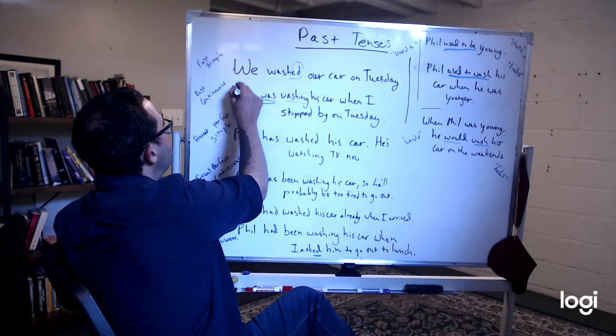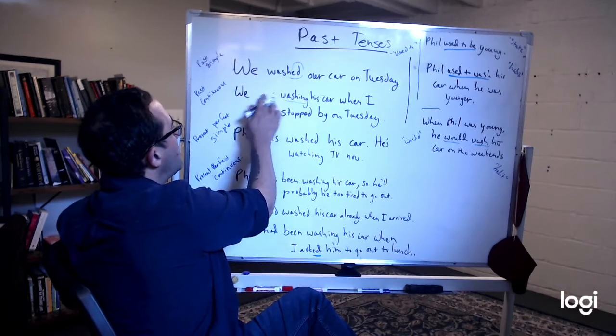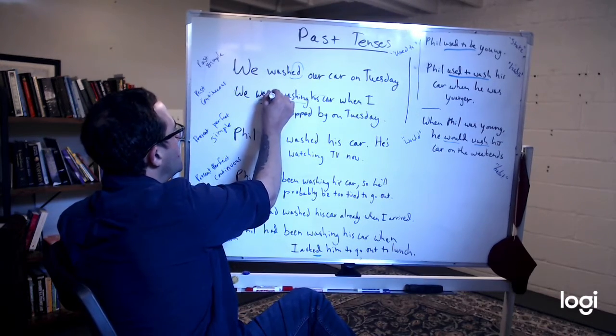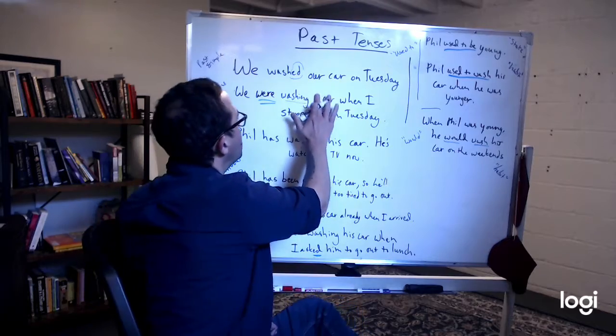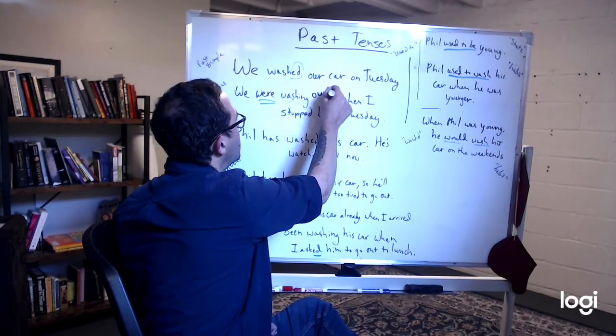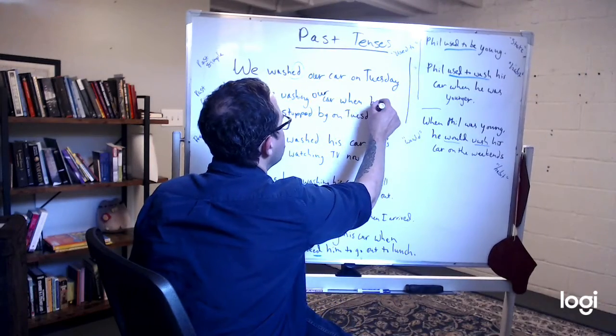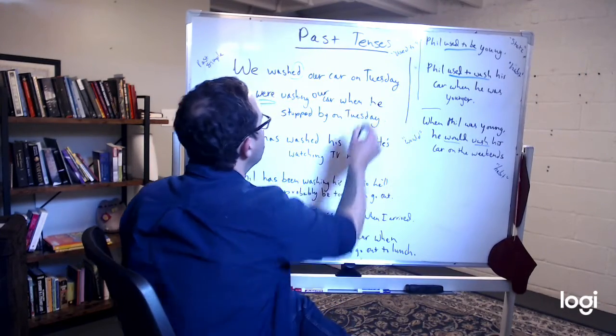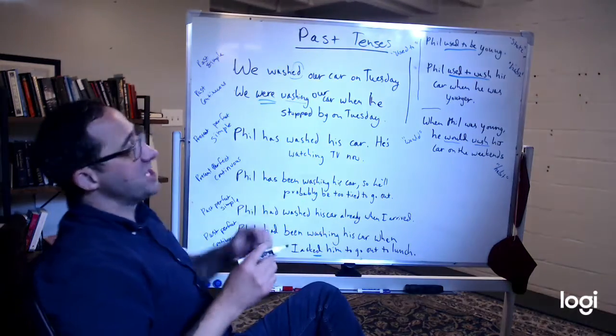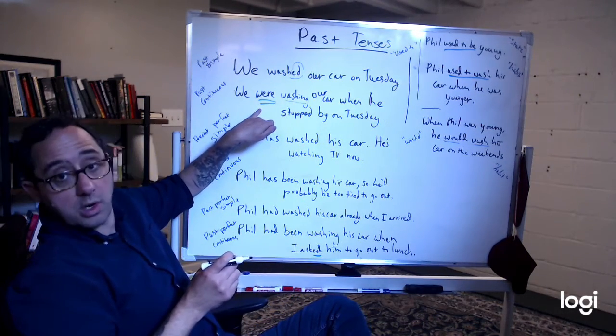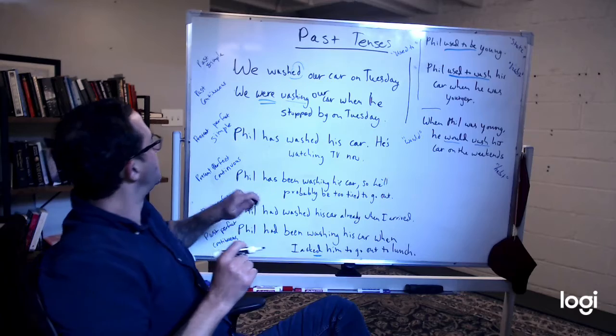We were washing our car when he stopped by. We were washing our car. So we have to change to were here instead of was.